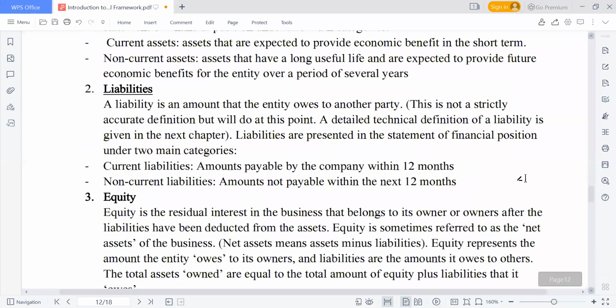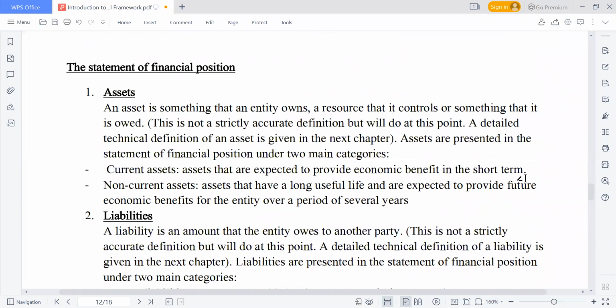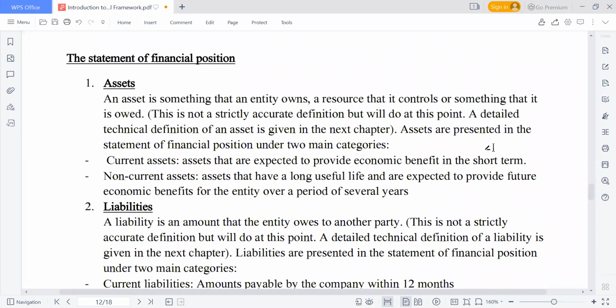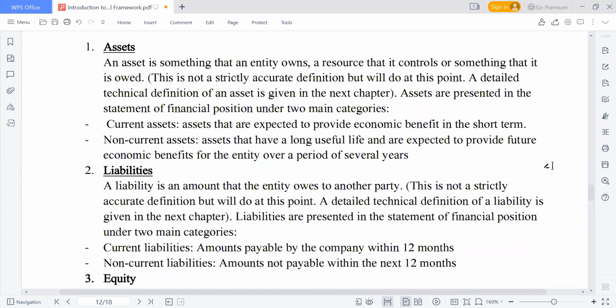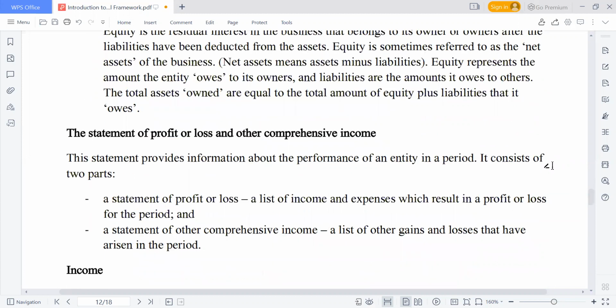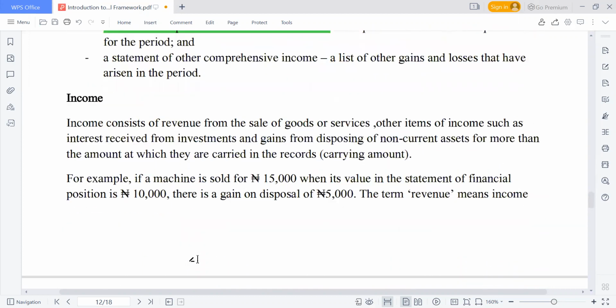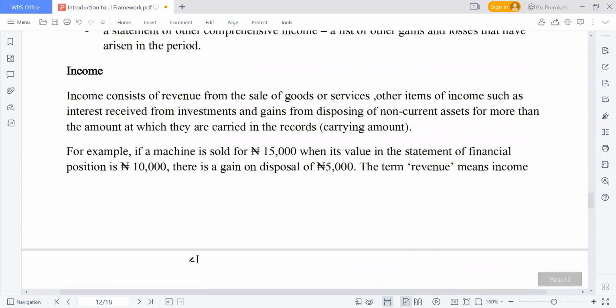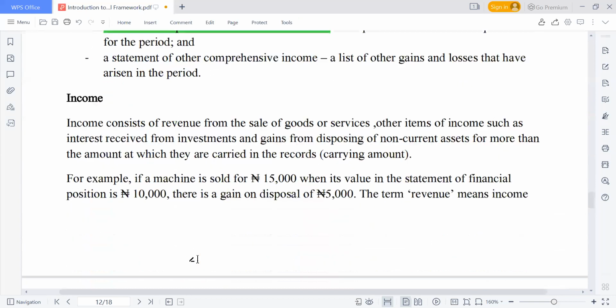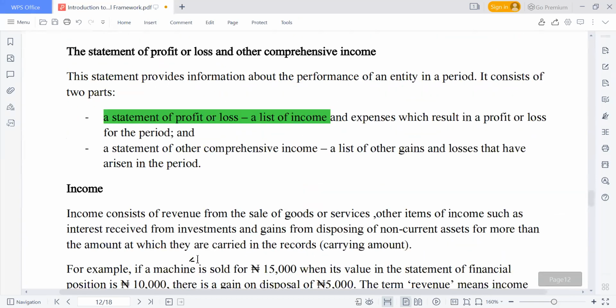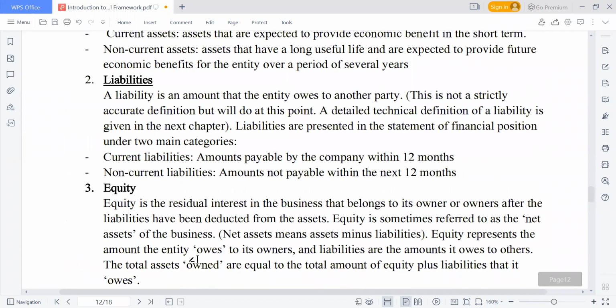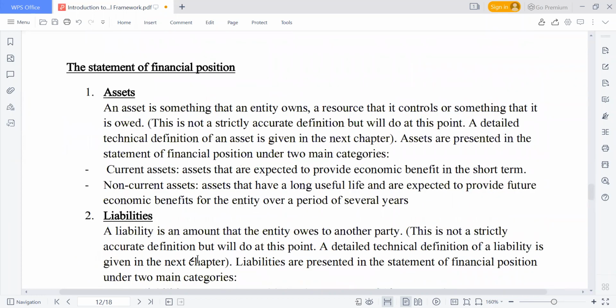And I told you earlier that we have elements of financial statement. We have assets, we have liability, we have equity. We also have income, which is shown in the statement of profit and loss. In the statement of profit and loss, you are going to find two things, which are income and expenses. The statement of financial position is comprised of the assets, the liability, and the equity.